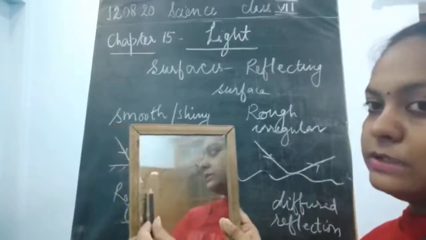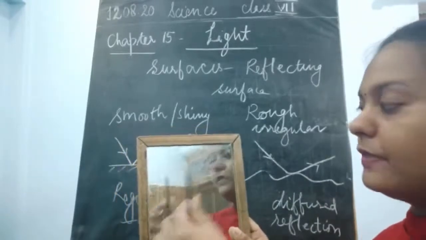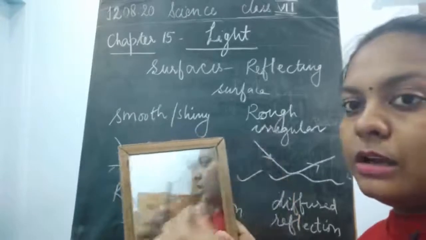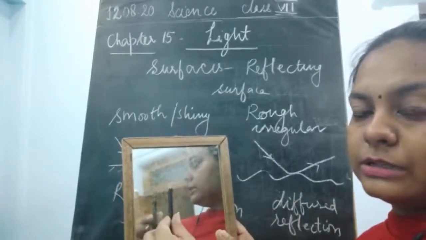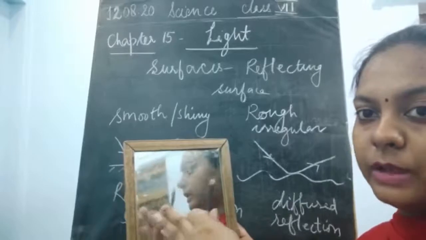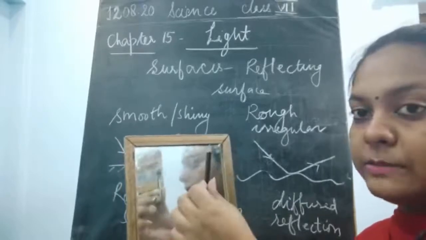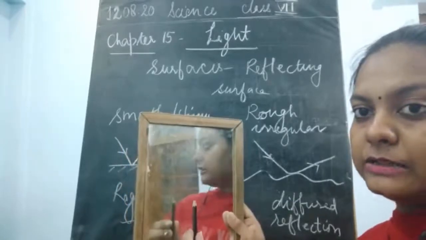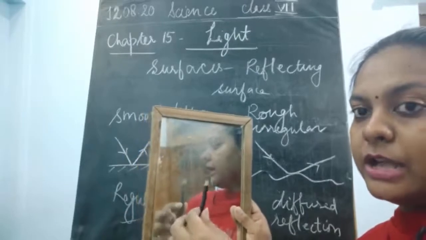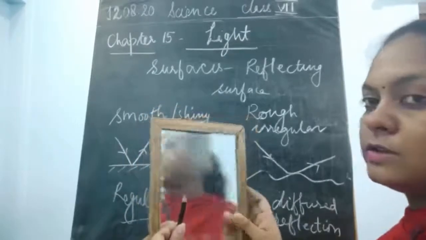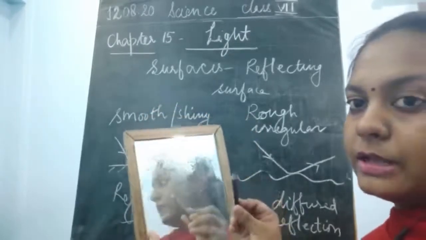As you could see, this mirror is going to show you the object, and it is also going to tell you the distance. So this pencil which I am placing here is forming a straight image, as you could see here.